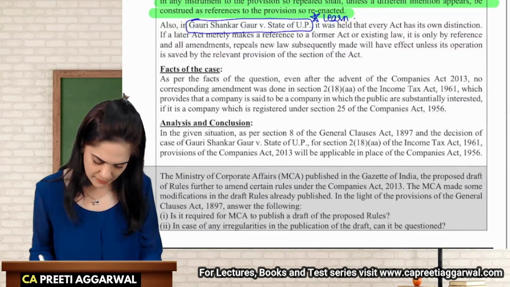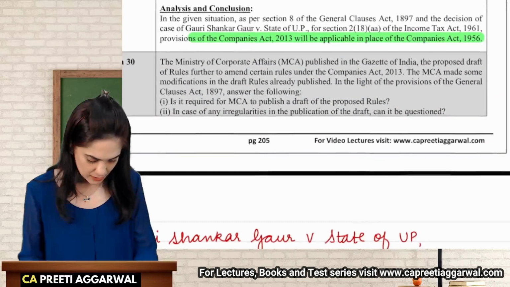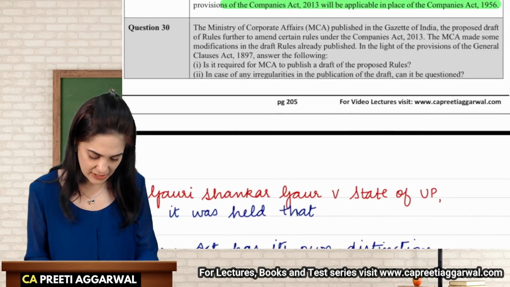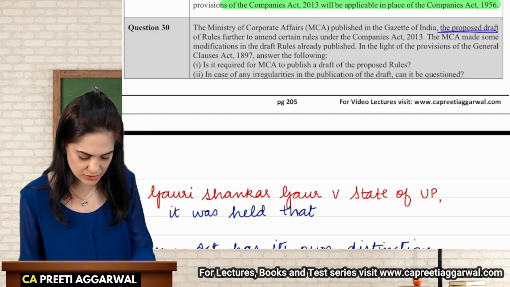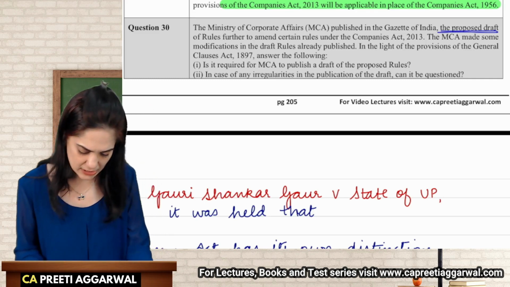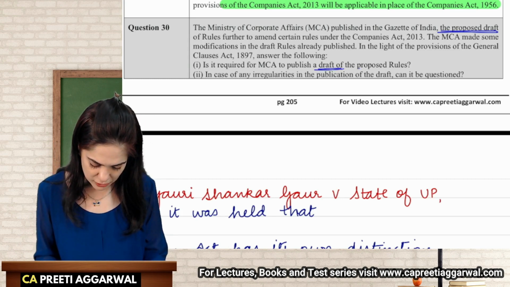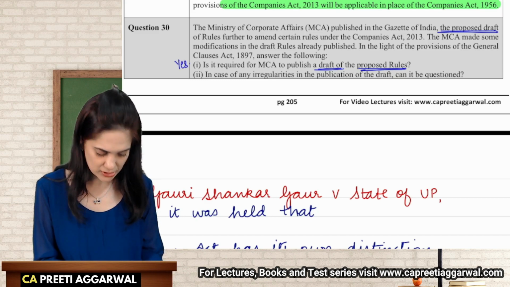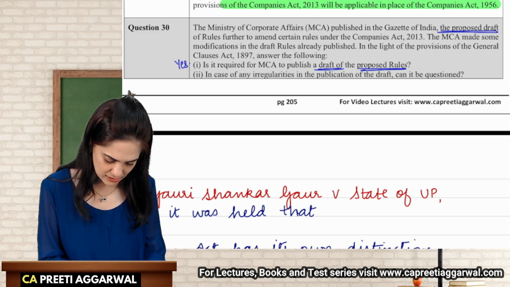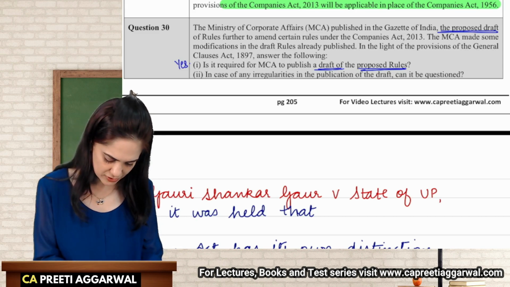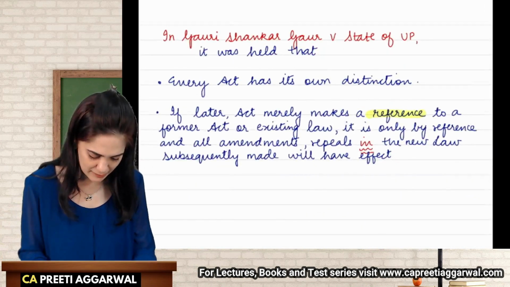So over here, we are only making a reference. The provisions of the Companies Act 2013 will be applicable. The Ministry of Corporate Affairs published in the official gazette the proposed draft of the rules further to amend certain rules under the Companies Act. They made modifications. Is MCA required to publish a draft for the proposed rule? Yes. If you are making some changes, then you need to publish a draft. In case of irregularities in the publication of the draft, can it be questioned? No. Now you must be wondering, ma'am, what are you writing? I'm not able to understand.